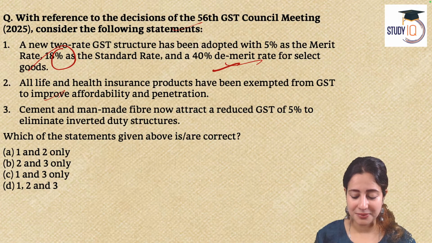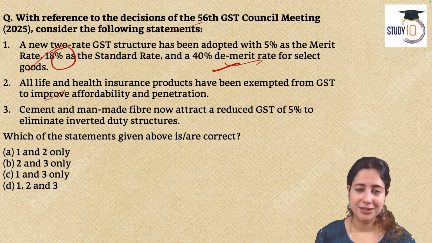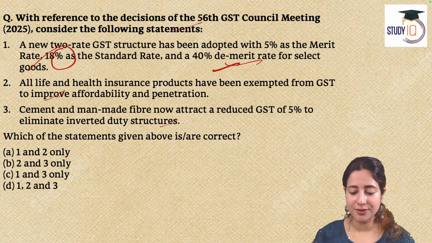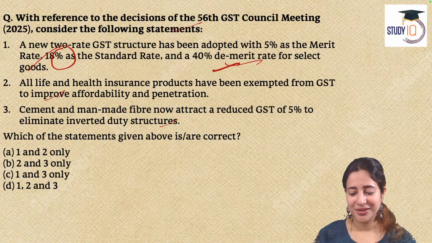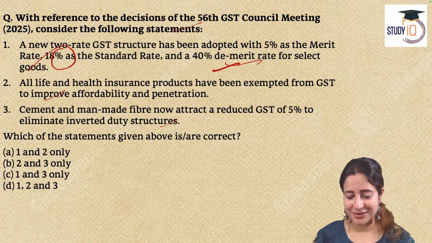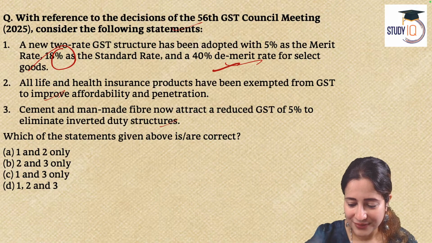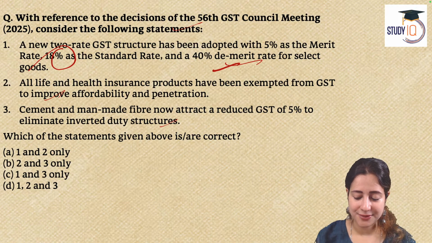Three, cement and man-made fiber now attract a reduced GST of 5% to remove inverted duty structures. Which of these statements is or are valid? I think it's a very direct, easy question for those who've understood the article. You can try to solve it. Yes, the 56th meeting, that's a valid point.